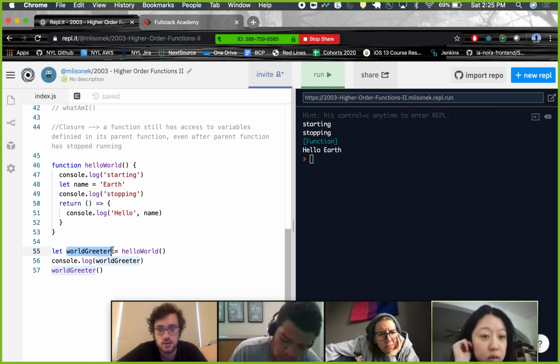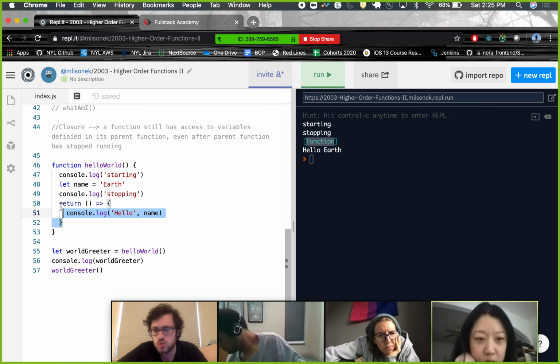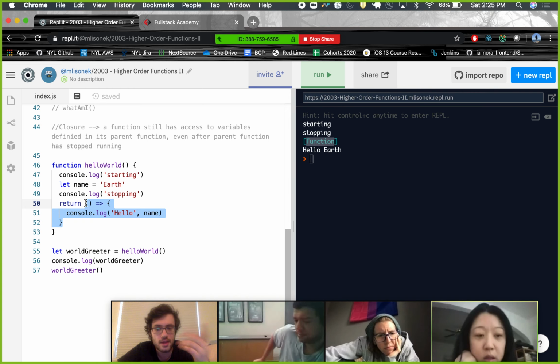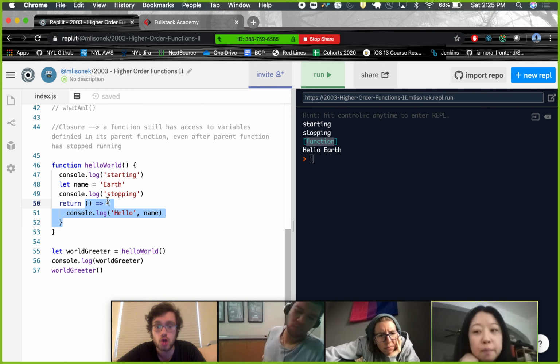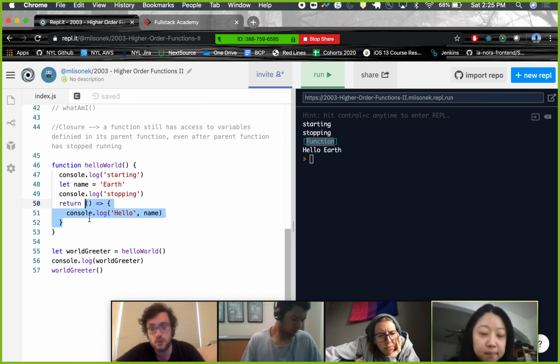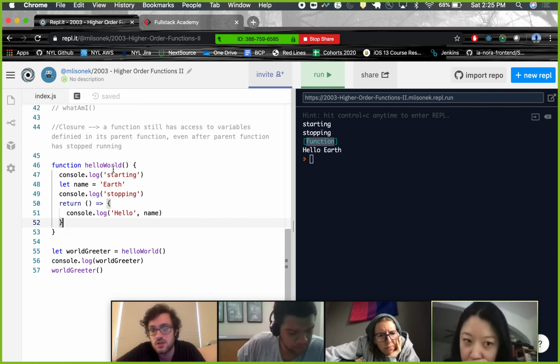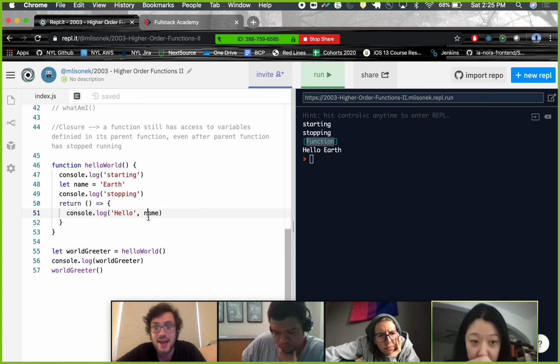You guys good on that? So now, as you can see, world greeter is a function, right? Now when we call world greeter, what does it do? It just console.logs one thing. That's all it does. We don't call this as a separate function. These two things are two different functions. This was defined inside this function, but they're still two different functions, not really related to each other. However, since this function was defined inside of here, and it references a variable that was declared in here, it still has access to that, even though we pulled it out.